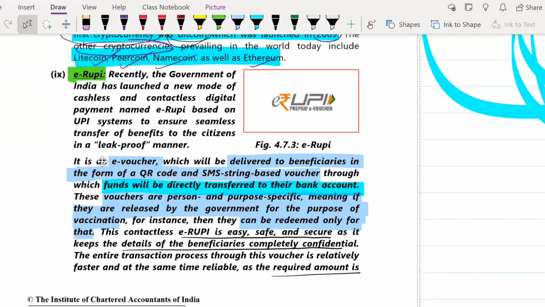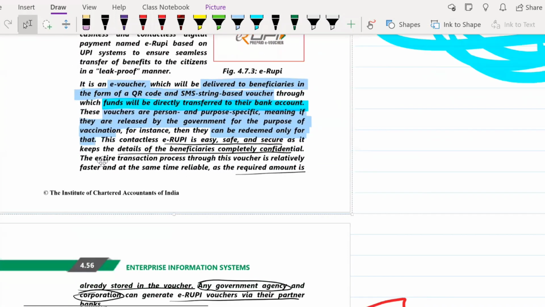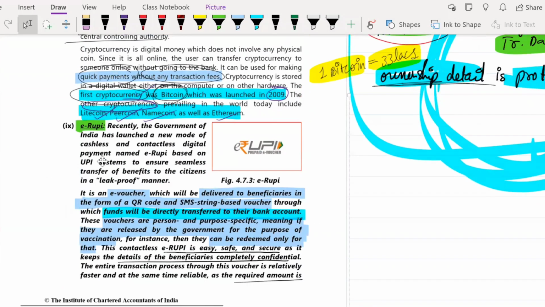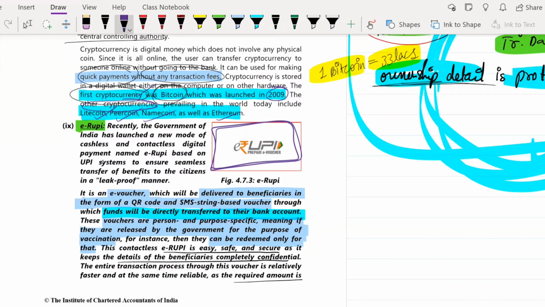Okay, fine. E-rupee. This e-rupee is also a very different concept which has not yet come into play. What this e-rupee is, it is like a voucher. How in Reliance Trends, or any shop like Max or Pantaloons, in that clothing store they will issue you a voucher and tell you that it contains 500 rupees. It is worth 500 rupees. So for buying any pair of jeans next time, you can use this voucher and buy it.